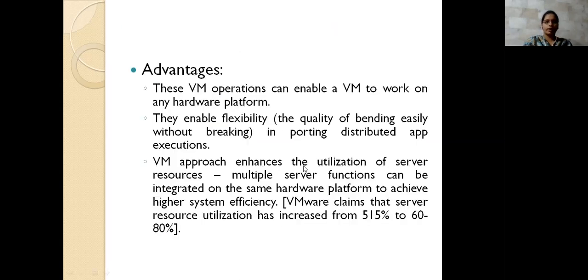And then next, what are the advantages? Here any hardware platform we can use to work with VMware. Another one is distributed applications. And this enhances the utilization of the resource servers. Then, integrated with the hardware components on the servers, the utilization is increased very well, from 60 to 80%.